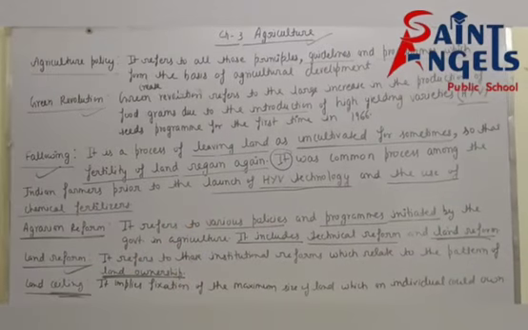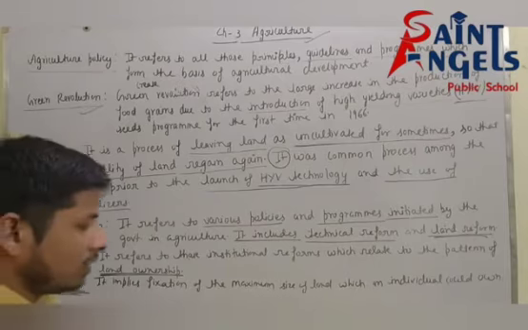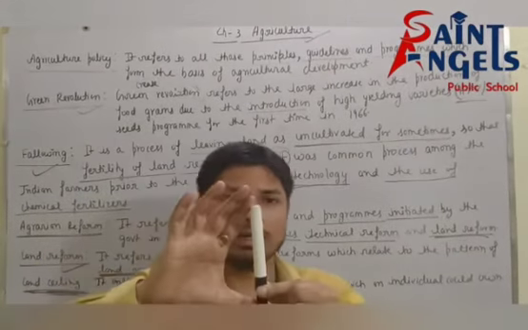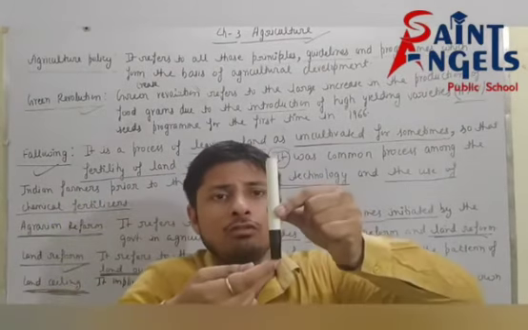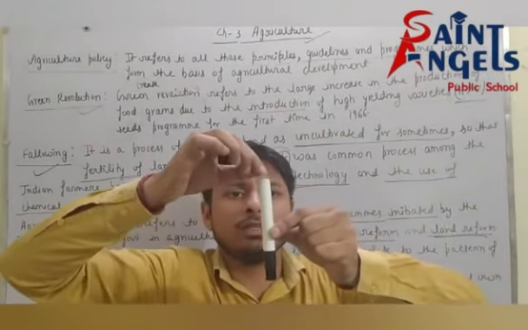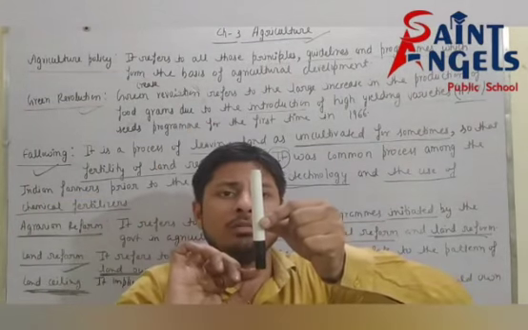Next definition: land ceiling. What do you mean by ceiling? See, this is the marker: this is the ceiling and this is the floor. This is the maximum size, and this is the minimum.